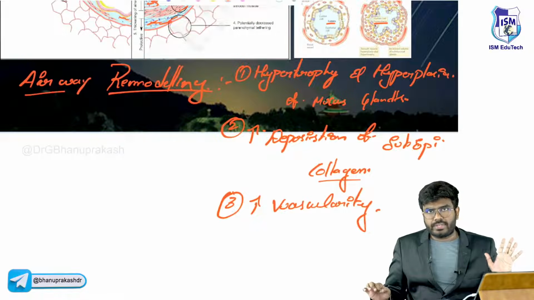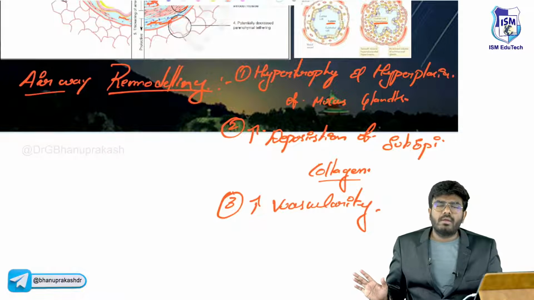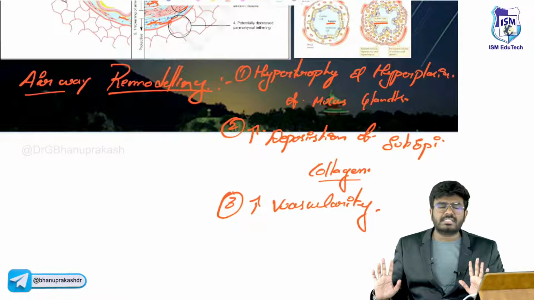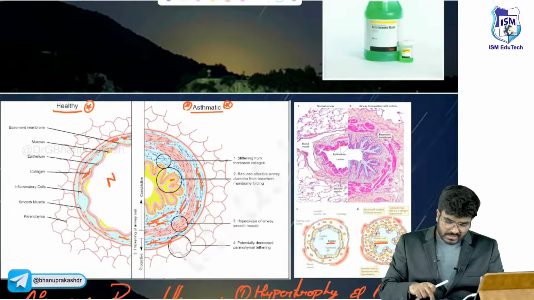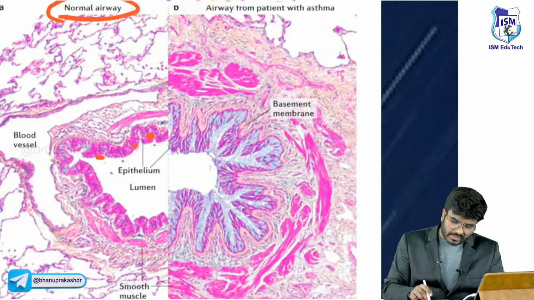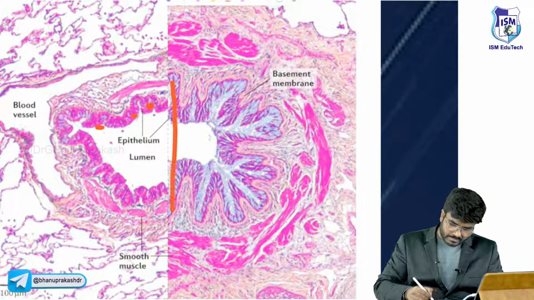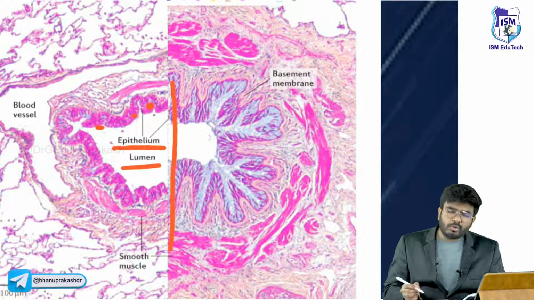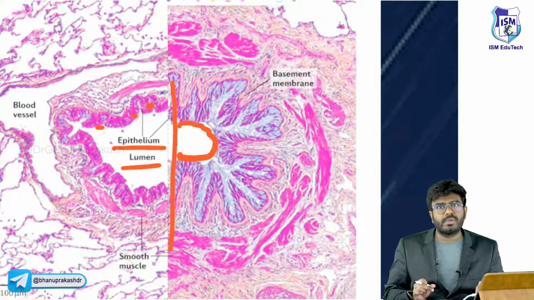99.9% the only question that will come in your exam is: airway remodeling is seen in which condition? They won't ask what exactly happens in airway remodeling. The answer is asthma. You can very clearly see here, on one side a normal airway, on the other side the airway from a patient with asthma. There is a difference. Here there is a good lumen, and here the lumen size has decreased.